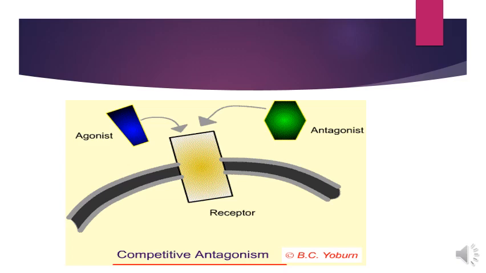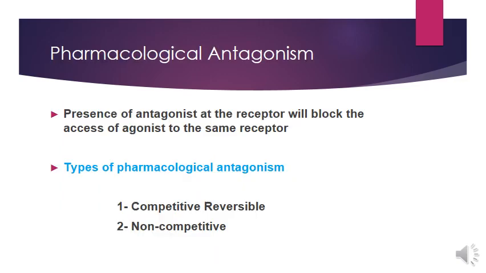In competitive antagonism, both agonist and antagonist compete for the same receptor site. Whichever has the higher concentration will occupy that receptor site. If the concentration of antagonist is more, the antagonist will attach to that receptor site, block the access of agonist to it, and not allow the receptor to get activated. But in competitive antagonism, if we increase the concentration of agonist,